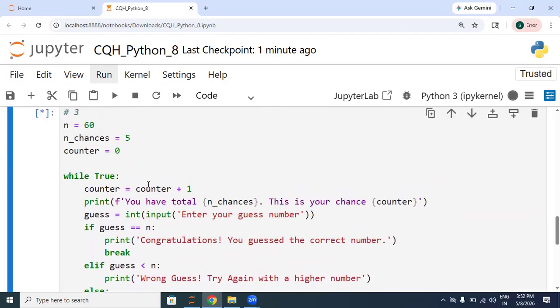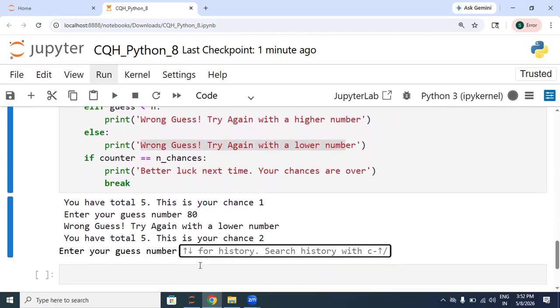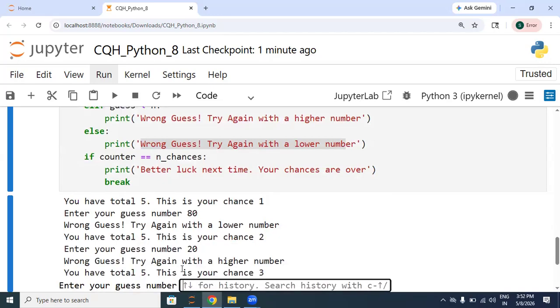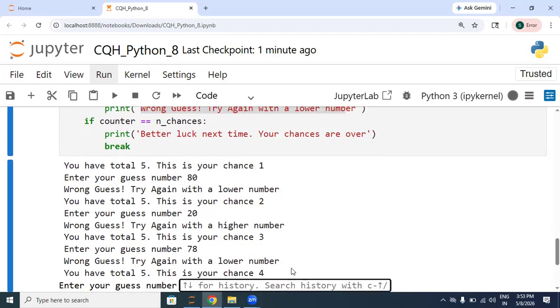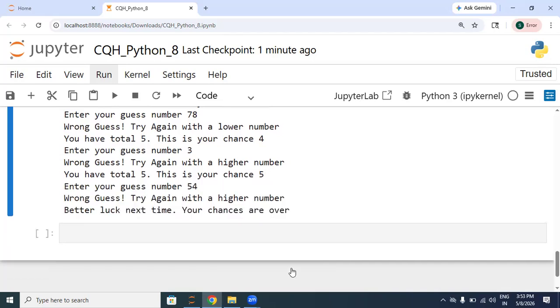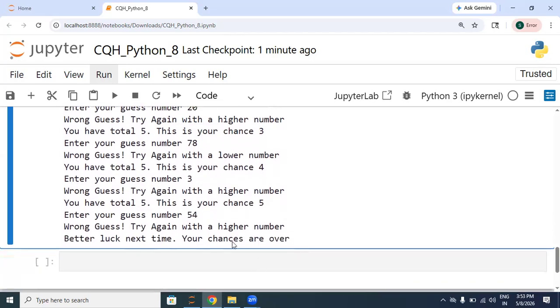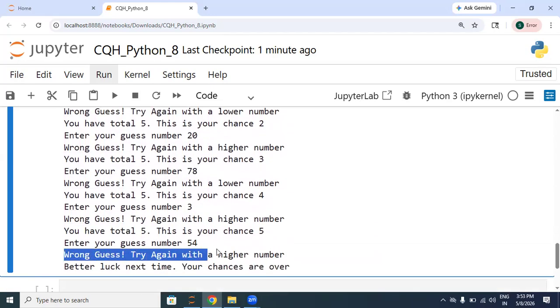So how it is working? Counter is 0. So first time the counter will become 0 plus 1, and the second time the while loop executes, the counter becomes 1 plus 1, that is 2. So this is your chance number 2, and let's take the value as 20. So it is saying that try again with the higher number. Let's take more numbers, and 3. So yes, now when the counter reaches the number of chances, in this case it is saying wrong guess, try again with the higher number, and it comes out of the loop.